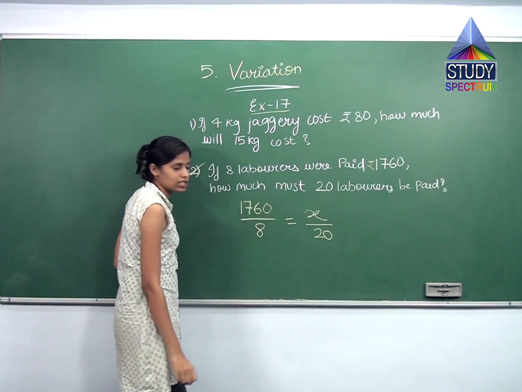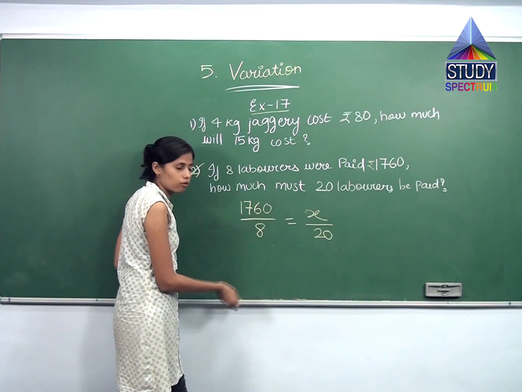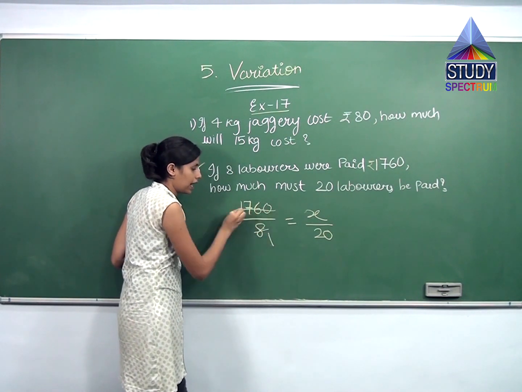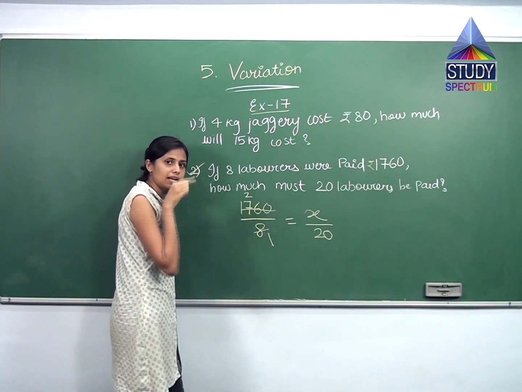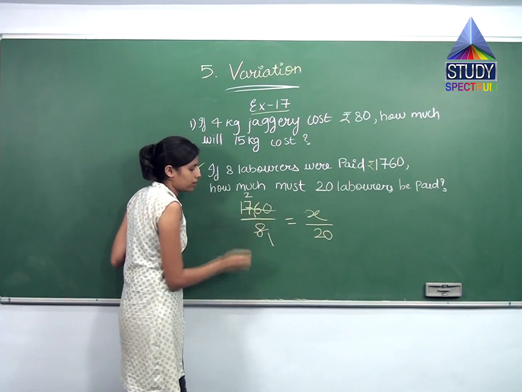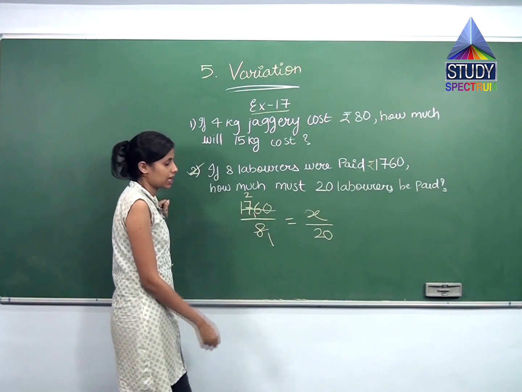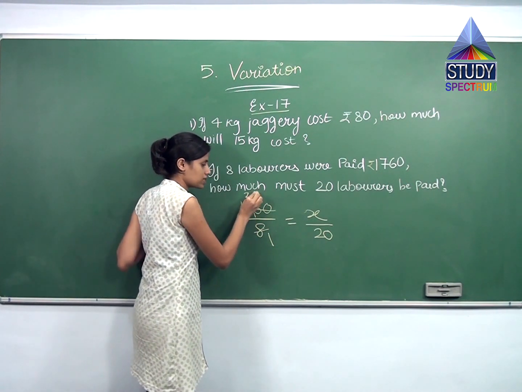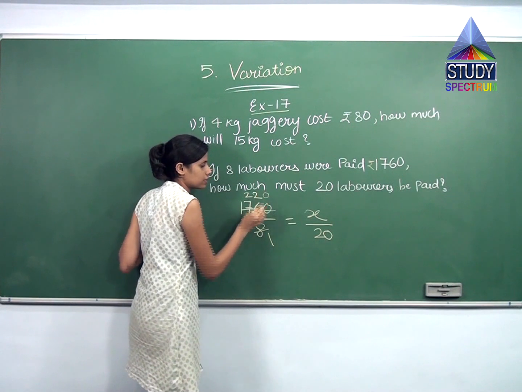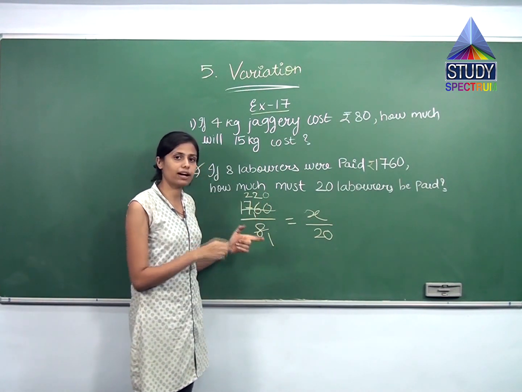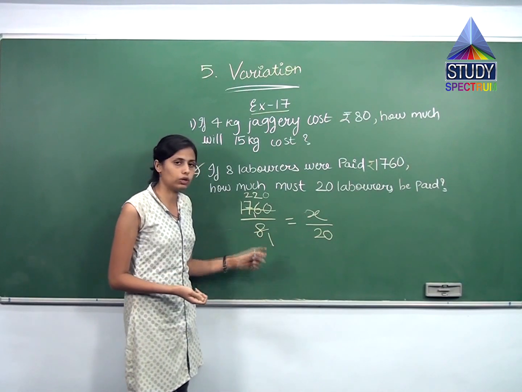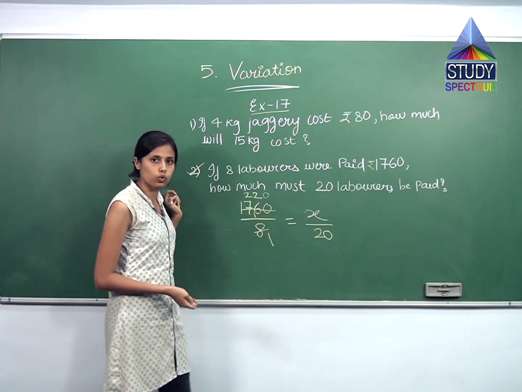8 into 1760. 8 ones are 8, 8 twos are 16. But over here I have 17. So 17 minus 16 gives me 1. So 1 I have written over here. Then 8 ones are 8, 8 twos are 16. And this 0 as it is. If you don't know the oral calculation or oral division, you can divide 1760 by 8. You will get the same answer, that is 220.